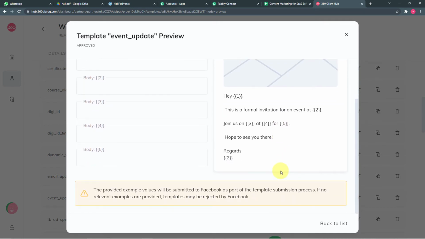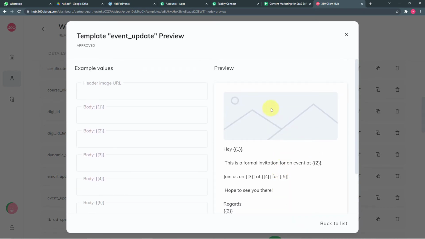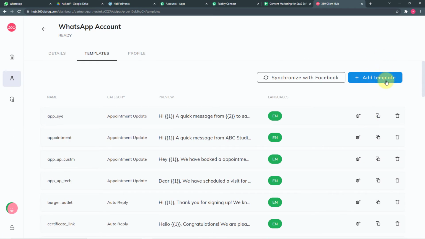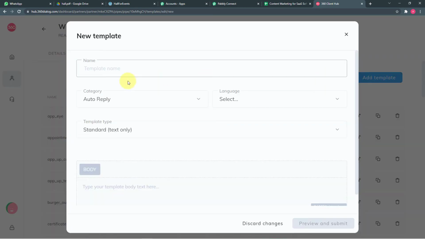So to prevent spamming in WhatsApp, you have to create message templates first here in 360 dialog, and then you can use them. To create a template, you have to click here on add template button, and here you have to give the name of the template. From this field, you have to select the category of your template.